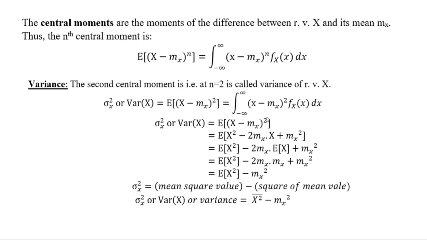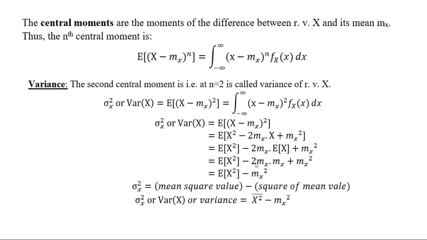We can also simplify this. E of (x minus mx) square, using the (a minus b) whole square formula, is E of x square minus 2 mx into x plus mx square. So E of x square minus 2 mx into E of x, plus mx square. If you open the bracket, mx is constant, so the expectation will be of only x, and mx square is constant, so E of mx square will be mx square.